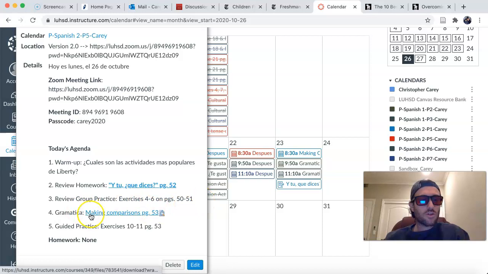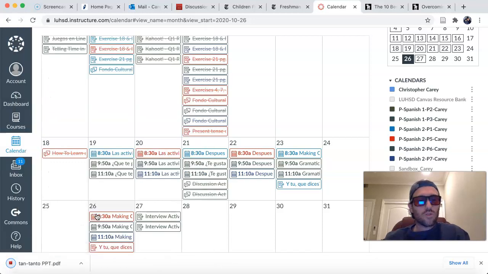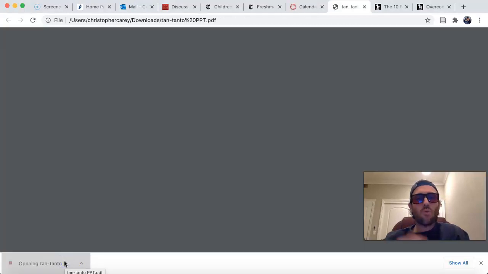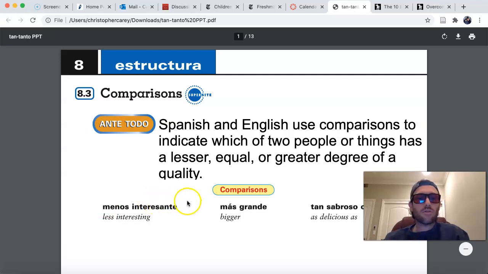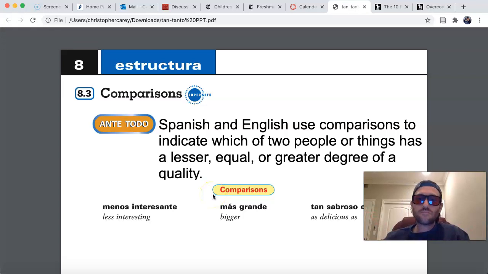And then we're going to start the grammar lesson for this, one of the 2 grammar lessons for this chapter, and that's making comparisons. If you click here, it should take you to a PowerPoint, which corresponds with page 53. Both page 53 and this PowerPoint will walk you through the grammar of making comparisons of inequality, describing how things are not equal to one another,